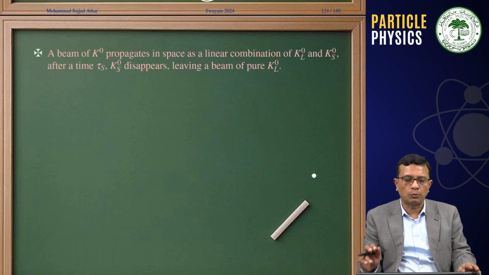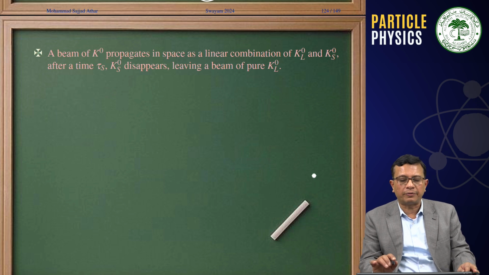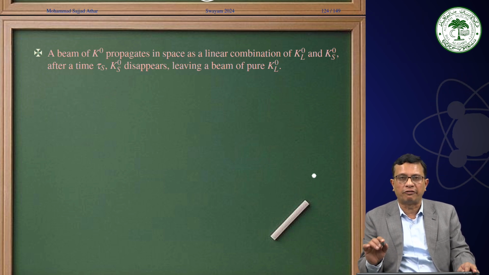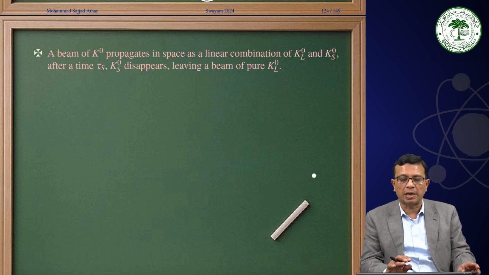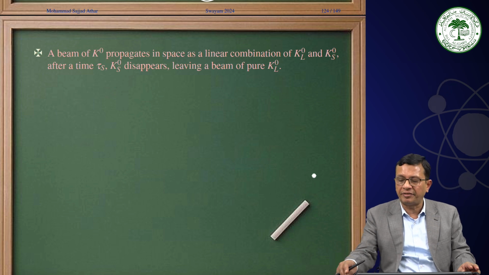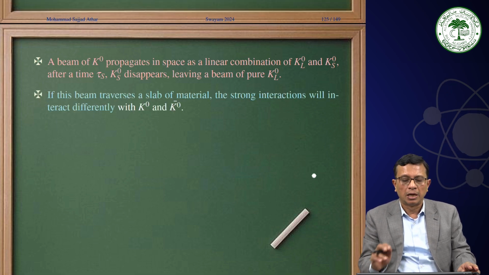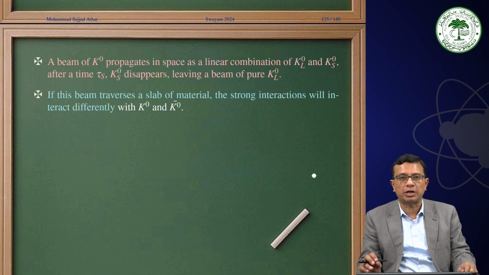Now that means a beam of K0 propagates in space as a linear combination of KL0 and KS0, and after a time tau s, KS0 disappears and what we are left with is KL0. Now if this beam traverses a slab of material, the strong interactions will interact differently with K0 and K0 bar.